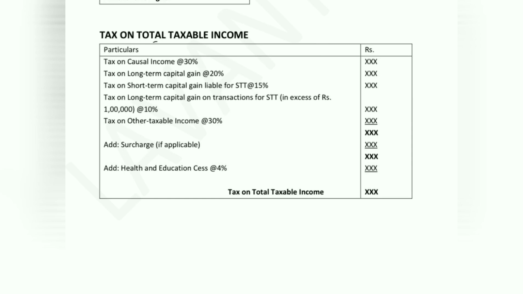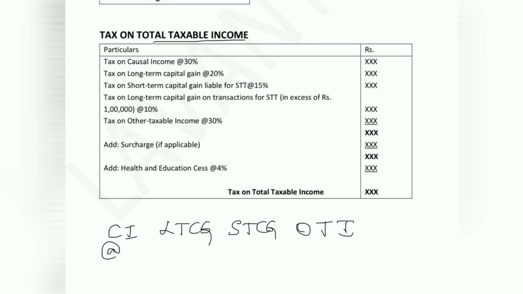Before we calculate tax liability, let us look into the pro forma. We will consider 4 important heads: casual income, long-term capital gain, short-term capital gain, and other taxable income. Casual income is taxable at the rate 30%. Long-term capital gain is taxable at the rate 20%.